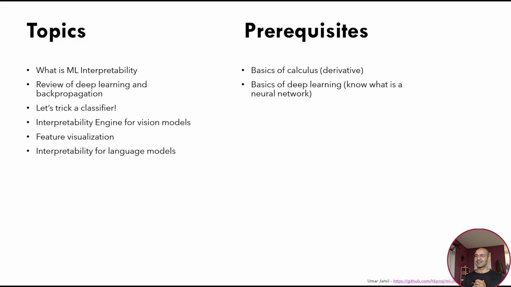Later, I will be introducing an interpretability engine, so a library that allows us to make vision models more interpretable. We will explore the topic of feature visualization, which is very important for interpretability. And finally, we will apply the techniques that we have learned to language models. So how to make language models more interpretable.